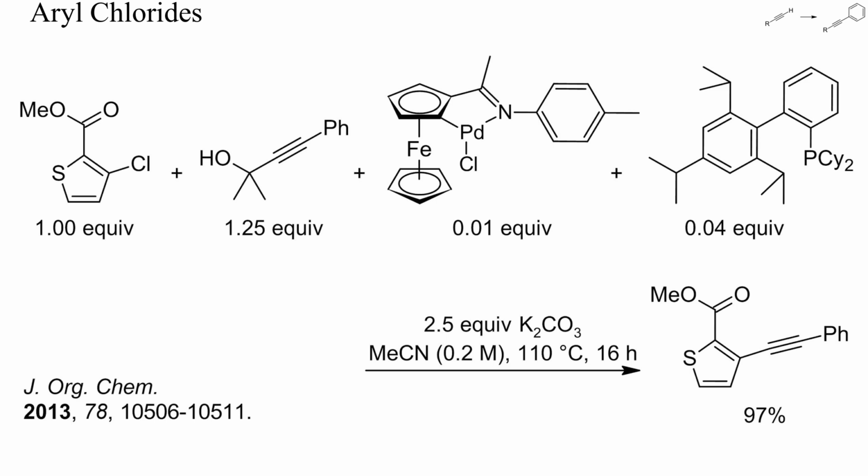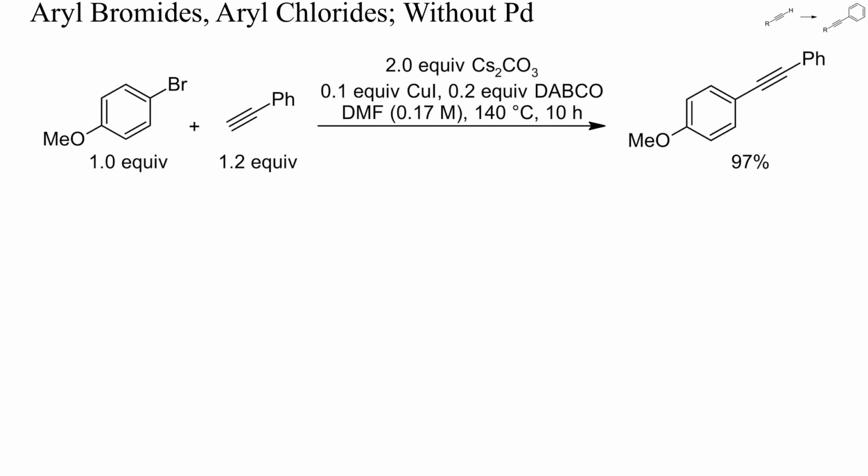In this example, phenylacetylene was generated from its addition product to acetone and then coupled with a 3-chlorothiophene. Potassium carbonate was the base and the reaction was run in acetonitrile. This is a particularly convenient solvent for such reactions because many palladium salts are soluble in acetonitrile. Aryl bromides are more expensive than chlorides but also more reactive.